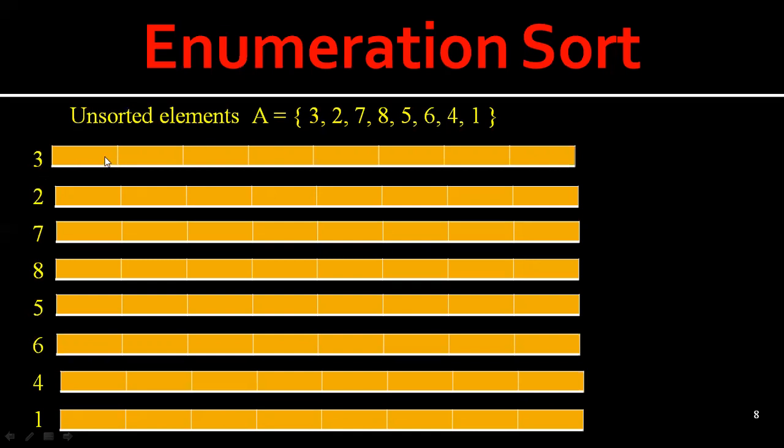Let me check whether 3 is less than 3, 3 less than 2, 3 less than 7, 3 less than 8, 3 less than 5, 3 less than 6, 3 less than 4, 3 less than 1. Is 3 less than 3?